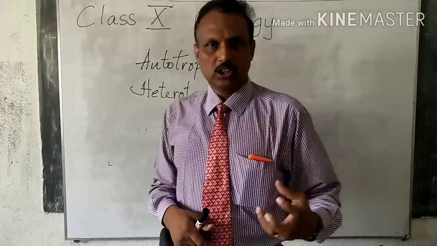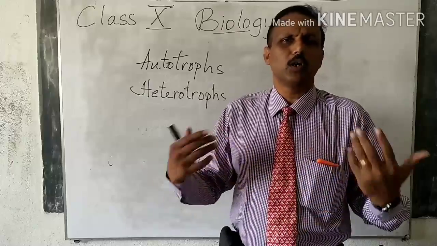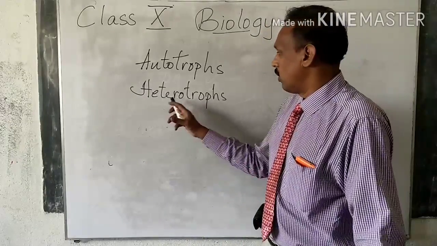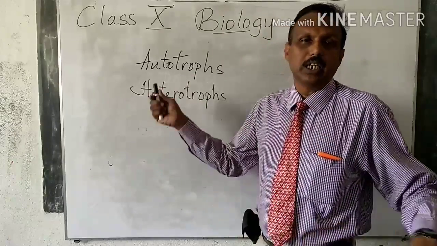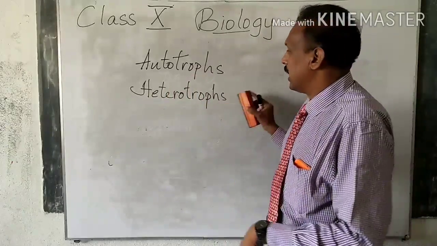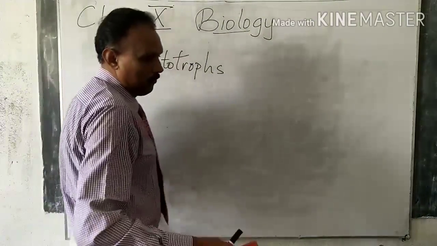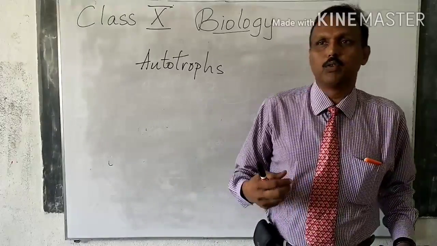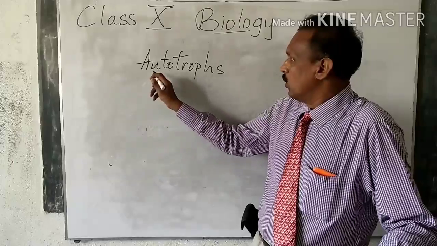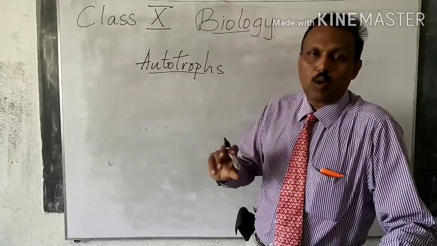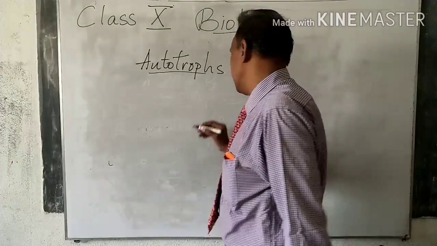Some, like oxygen, we take it from outside. Food, we take it and then it is converted, and we have different parts of the body to do different work. So autotrophs and heterotrophs. Today we will be seeing about autotrophs. Heterotrophs are like animals, fungi and all those who take food from outside, organic food. They take it from outside and it is converted into energy. Like I told you, some of the organisms take whatever they require from the atmosphere. Example, plants and some bacteria.